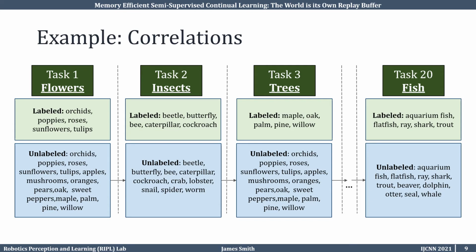Here you can see as the agent sees the 5 different flower classes as labeled data, it also sees fruits, vegetables, and trees in the unlabeled data stream. We will show in our results section that the existing continual learning approaches suffer in this setting, but our approach performs well.